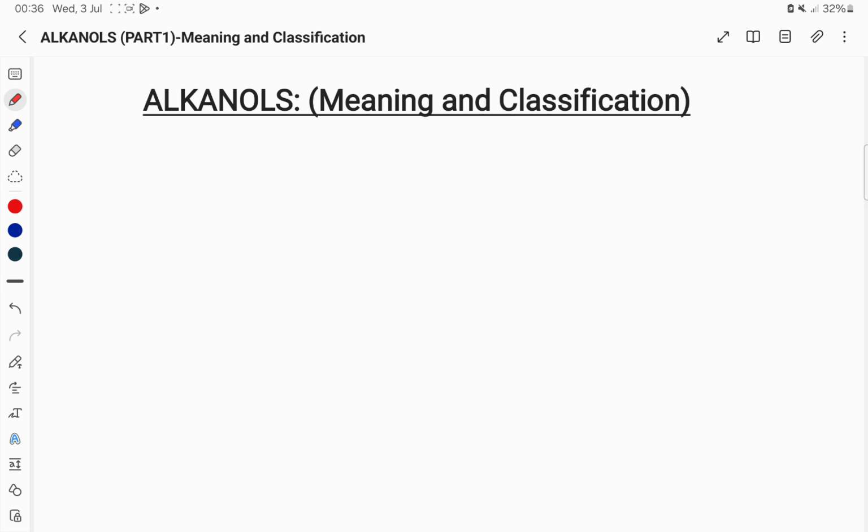Now, before we look at the full meaning of alkanols, I would like us to have a basic knowledge of how the word alkanols is derived. The word alkanols is derived from alkane by simply replacing the ending E in alkane with OL. An alkane is a saturated hydrocarbon. We are familiar with that from our previous lessons.